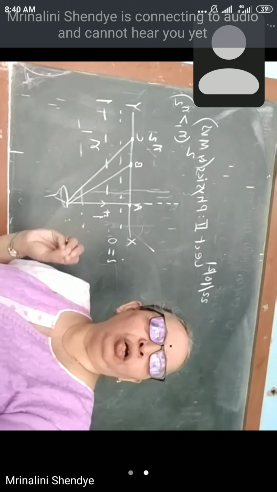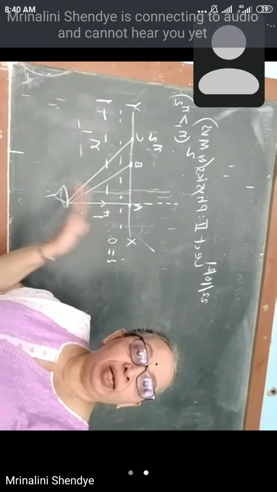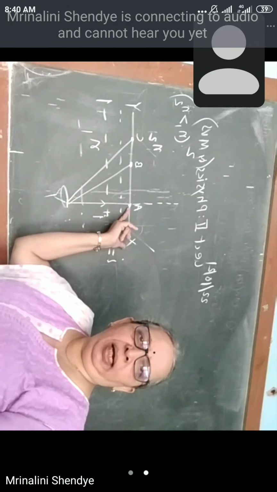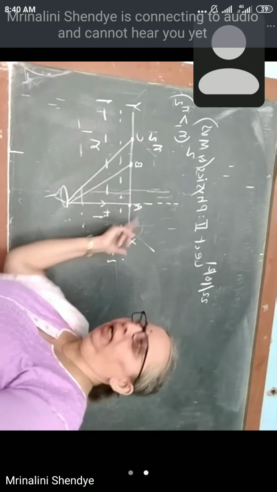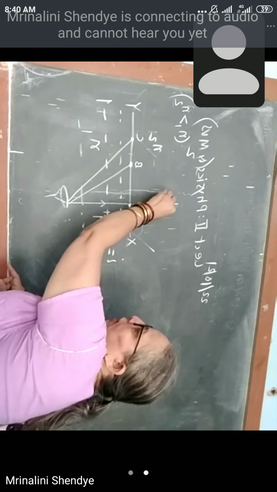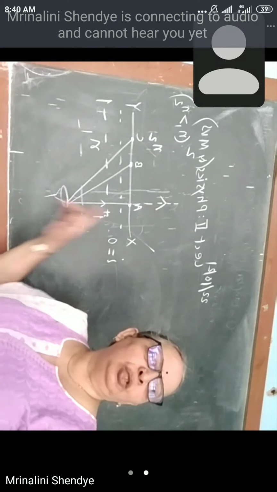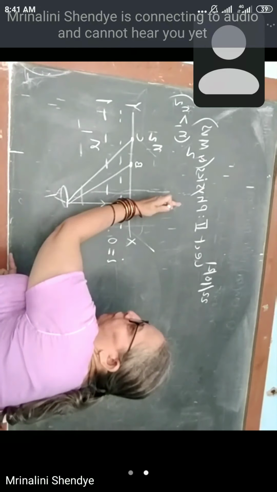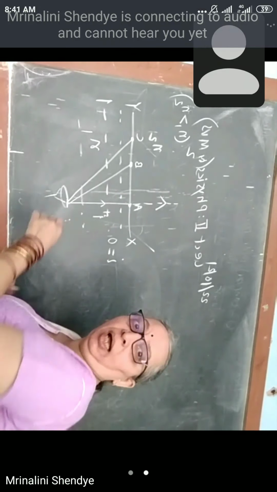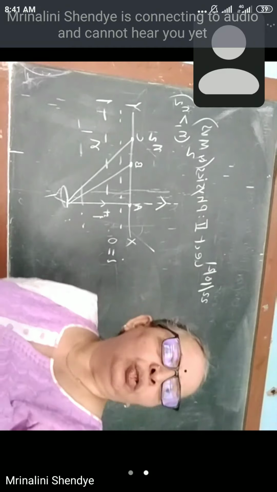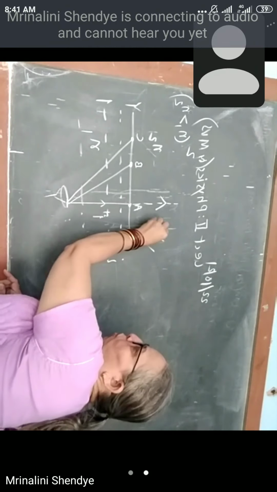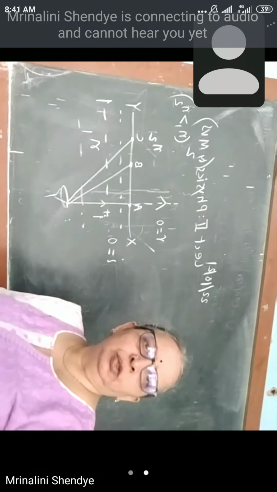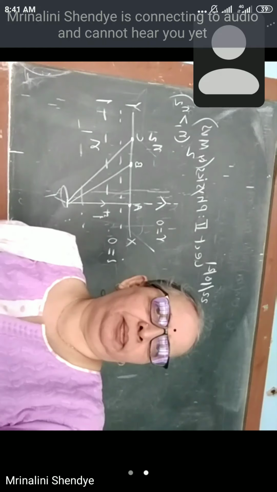This is called normal incidence. After refraction, because the boundary is transparent for light, it will move along the same direction. So this is the refracted ray. The angle between the refracted ray and the normal will again be 0. So R is equal to 0. This is the first case.